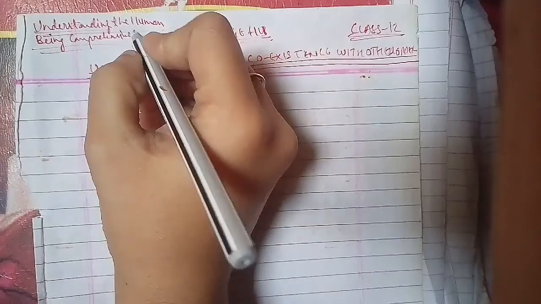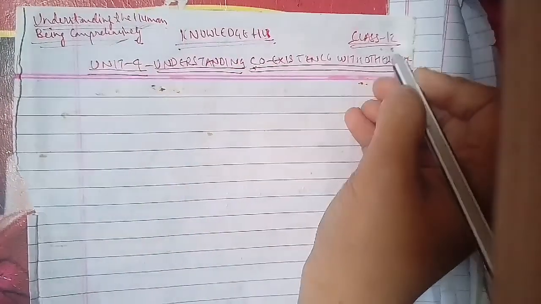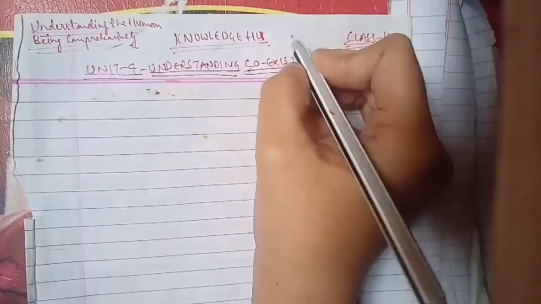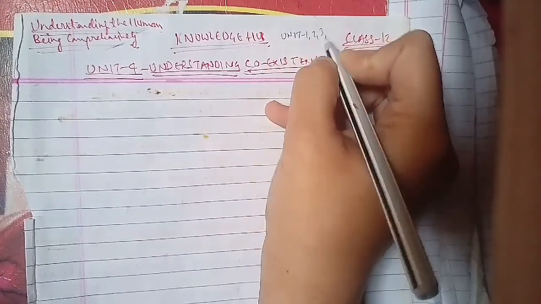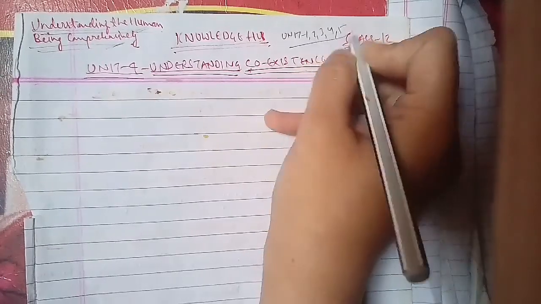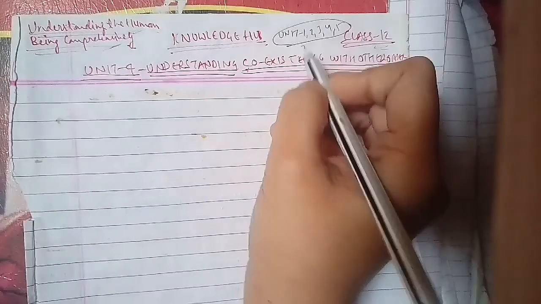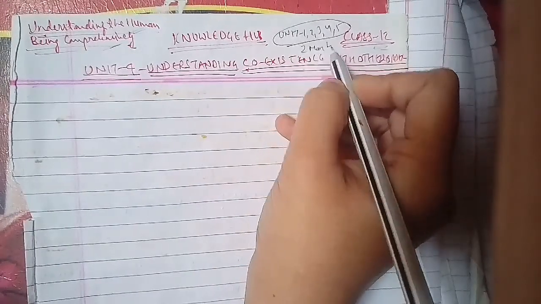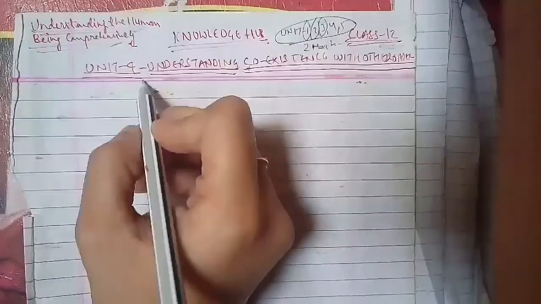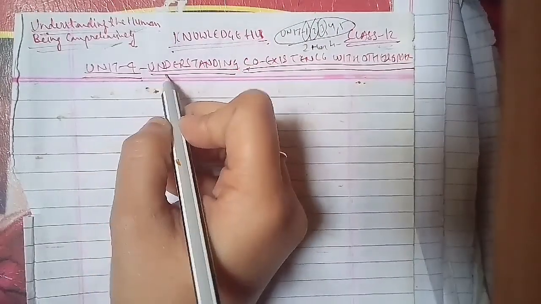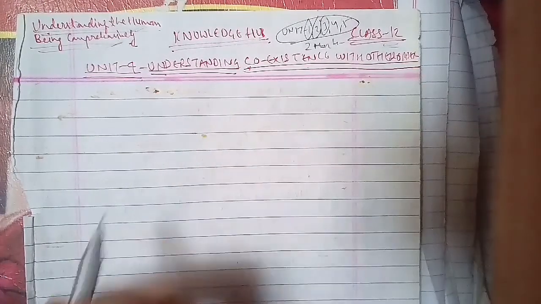Today we're going to start understanding the human being comprehensively, which is for class 12. In the last classes we had done unit 1, unit 2, unit 3, unit 4 and unit 5, and we had also completed the 2-mark possible questions of unit 1, unit 2 and unit 3. Today we'll start discussing unit 4, which is about understanding coexistence with the other orders as well. That is the important one.